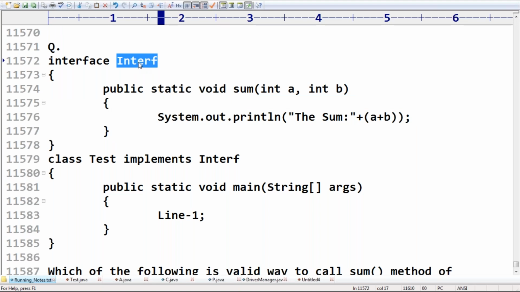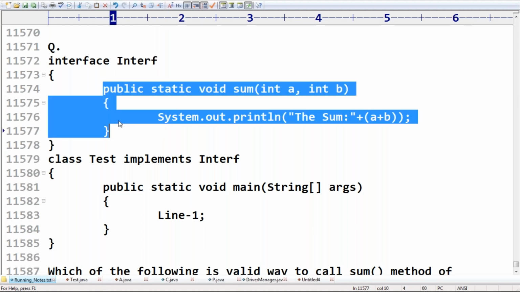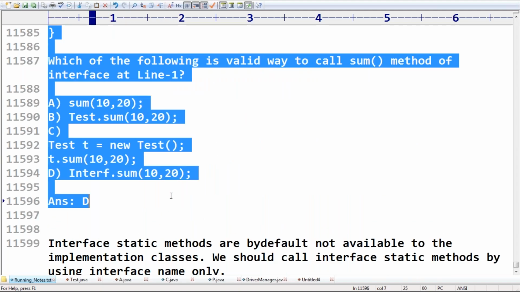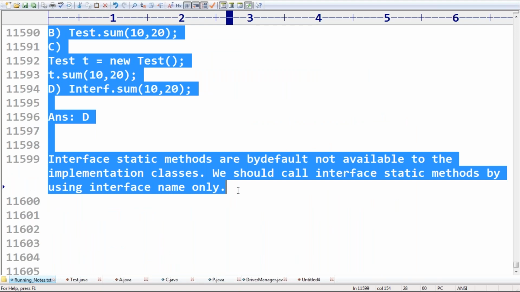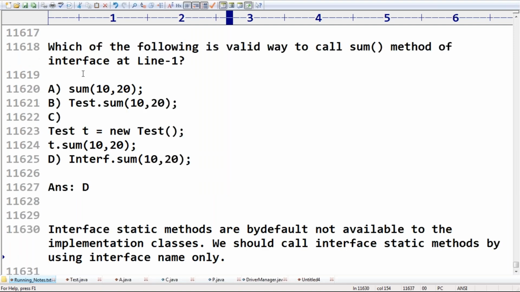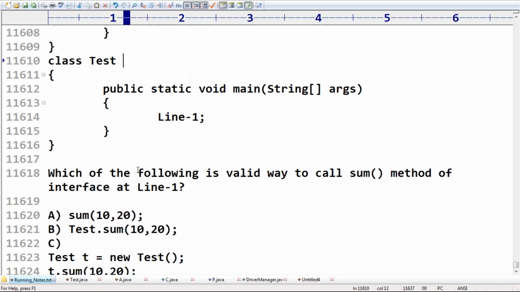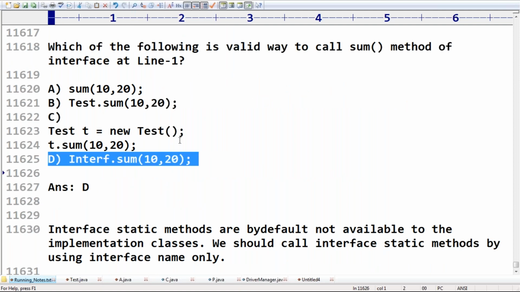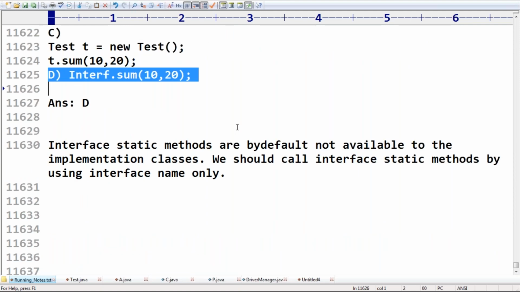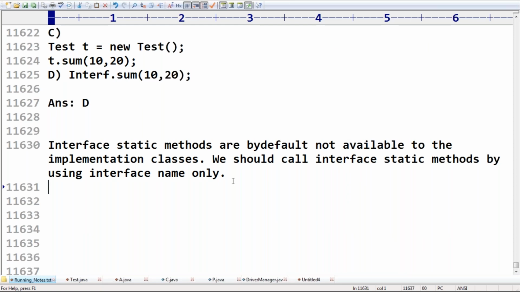Yes, correct, Swarup. You can call this from anywhere. It need not be an implementation class. Remember that interface static methods are available for any class, need not be the implementation class. Suppose I take a class Tester, and I don't want to take an implementation class. Is it going to work or not? Yes, in this case also this is the only way. Interface static methods can be accessed by any person.